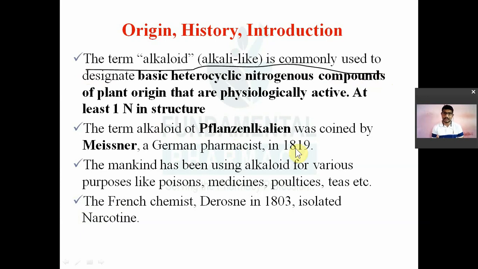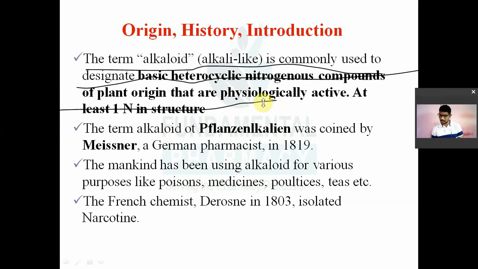They are nothing but basic heterocyclic nitrogenous compounds of plant origin. They are secondary metabolites of the plant, and they are physiologically active. They will have at least one nitrogen in the structure. So if you want to define alkaloids, alkaloids are nothing but basic heterocyclic nitrogenous secondary metabolites in the plant, and they must have at least one nitrogen in the heterocyclic ring. They are known as alkaloids.